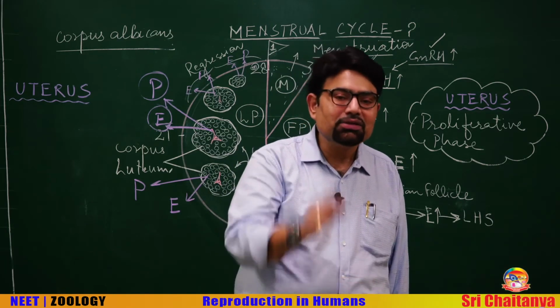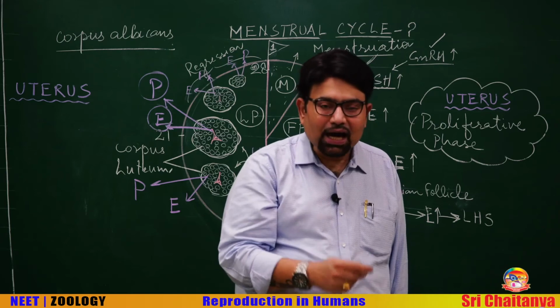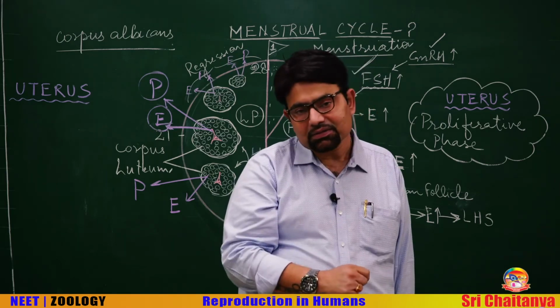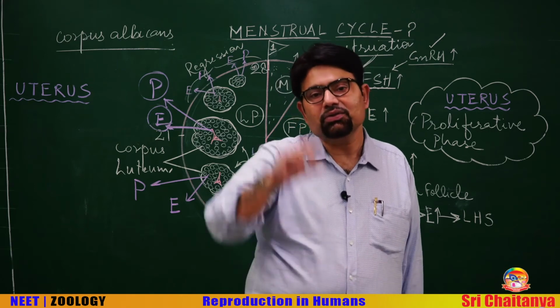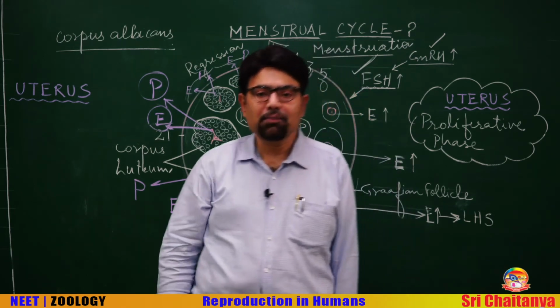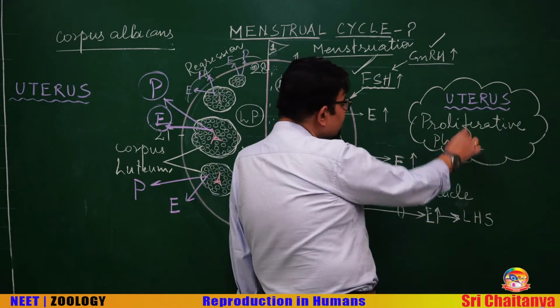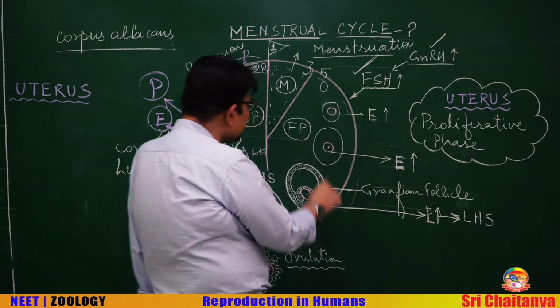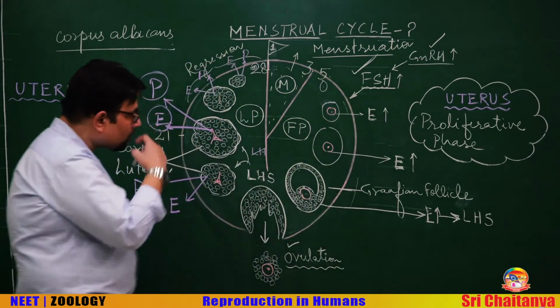The endometrium is usually 6 mm thick, and after the menstruation, it hardly remains 1 mm thick. Again, it grows to its full thickness, 6 mm, and this multiplication of the cells is called proliferation, and this phase, alternate name for the follicular phase, is proliferative phase.